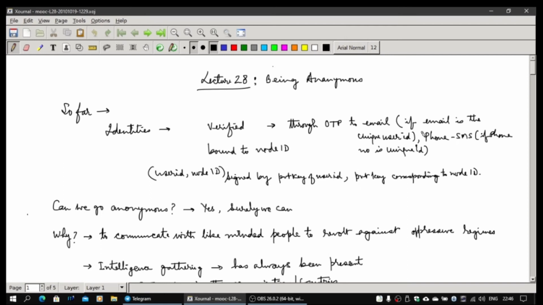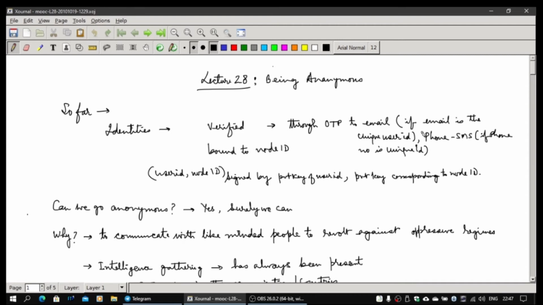So far, what we had done earlier was look at identities. We have used identities in all our discussions. These identities were verified by sending an OTP. Normally we have taken identity as an email in our Brihaspati 4 platform, which we have been building. We could have taken a mobile phone number, where an SMS could have been sent and verified. So either a phone number or an email ID could have been used as a unique ID. B4 has been using email ID.